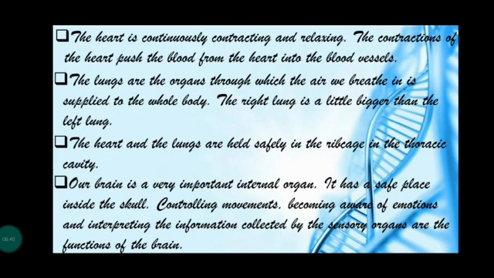The lungs are the organs through which the air we breathe in is supplied to the whole body. The right lung is a little bigger than the left lung. The heart and the lungs are held safely in the rib cage in the thoracic cavity. Our brain is a very important internal organ. It has a safe place inside the skull. Controlling movements, becoming aware of emotions, and interpreting the information collected by the sensory organs are the functions of the brain.